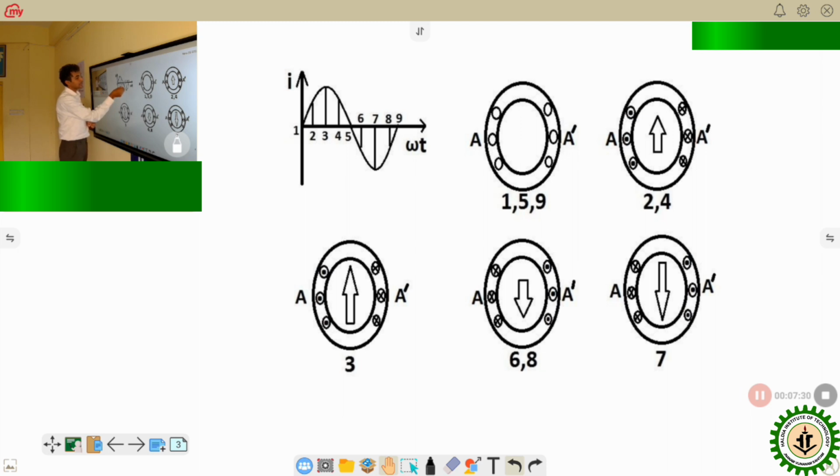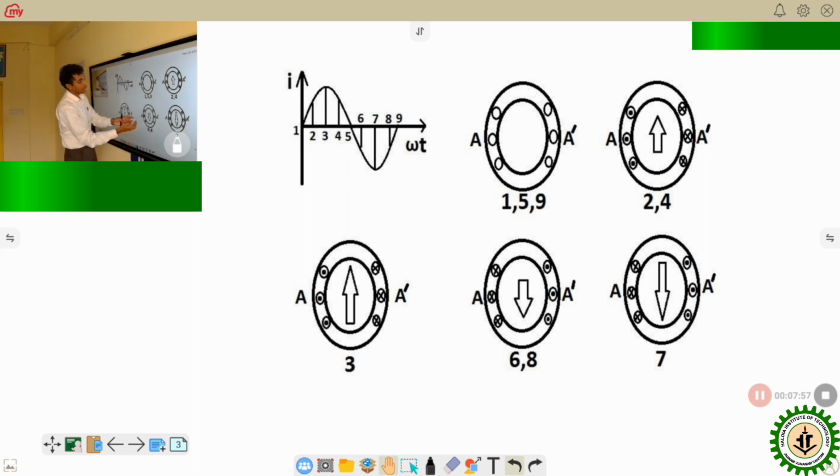Now let us come to instant 6. At instant 6, current is negative, but not maximum negative, with some intermediate value. So here the direction of current will be changed. That means now A will be cross. Similar to instants 2, 3, 4. In those instants, A coil side was dot, A dash coil side was cross.